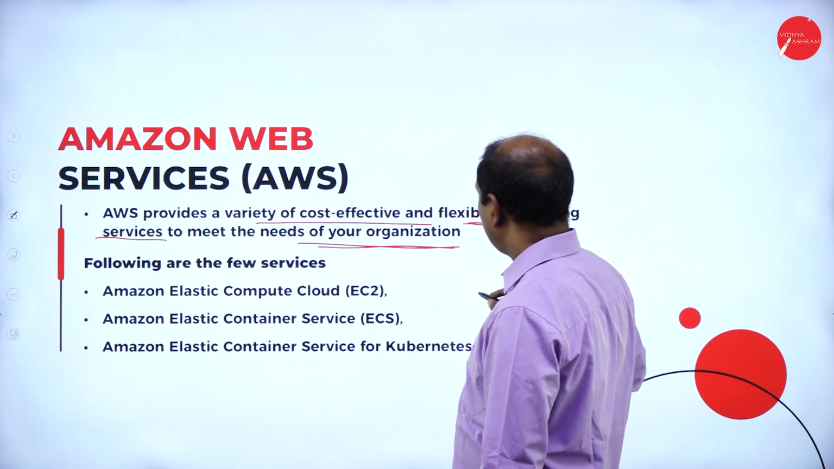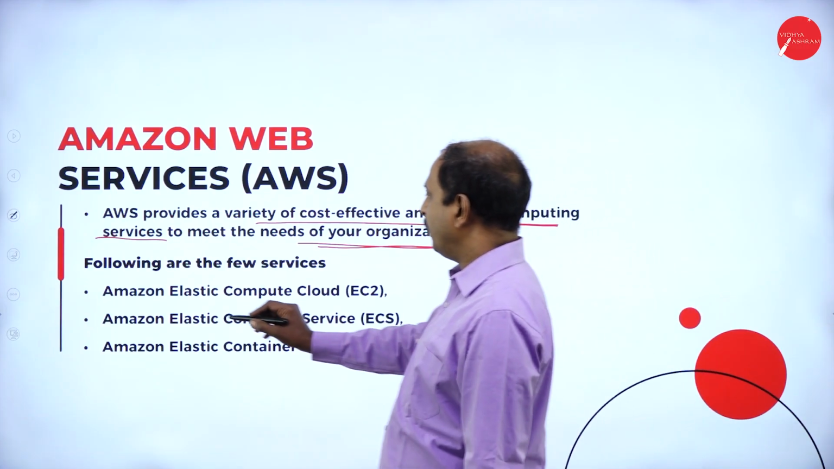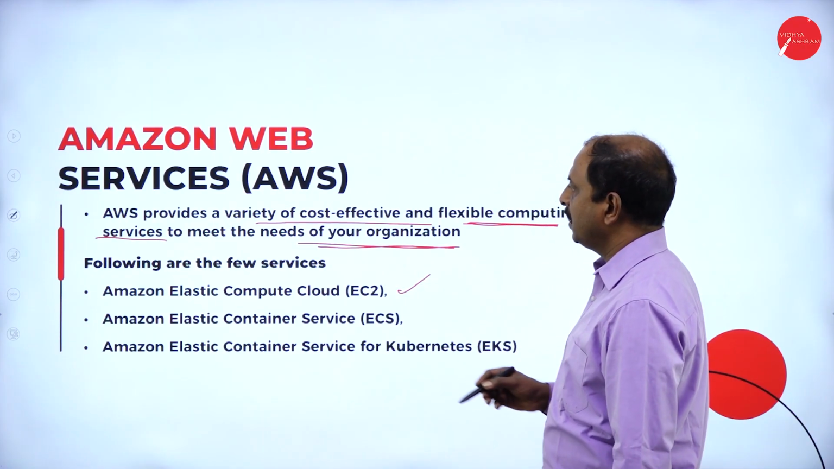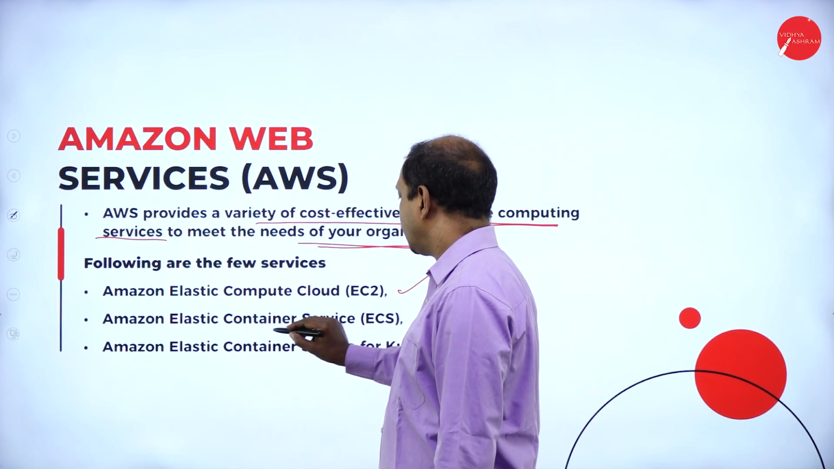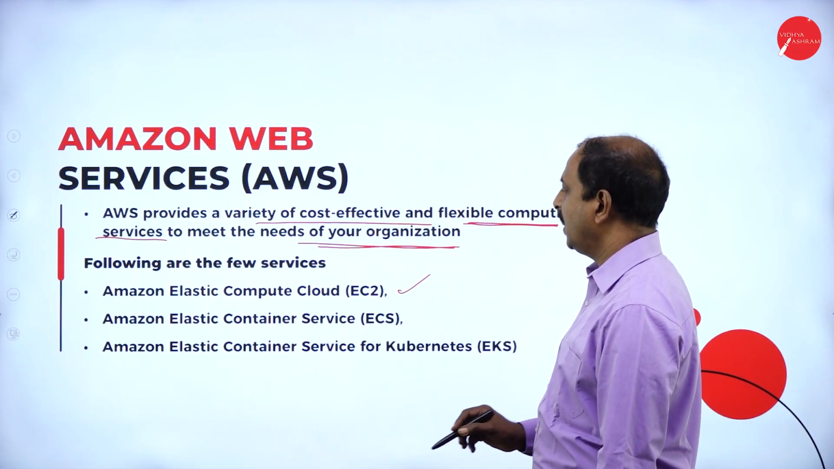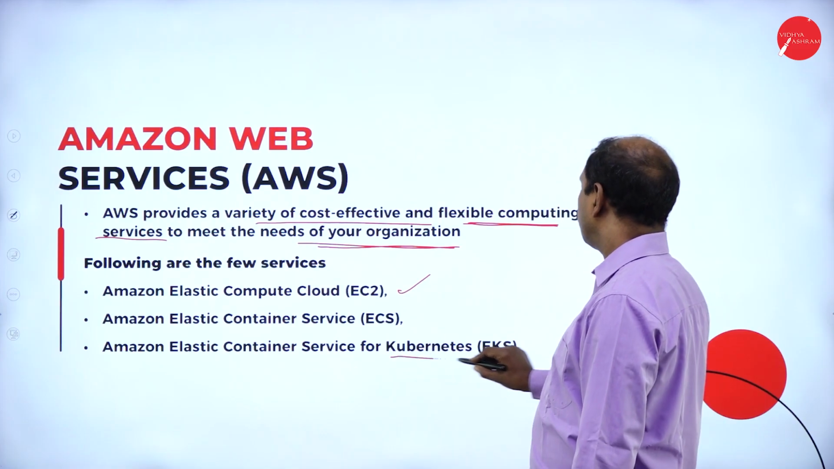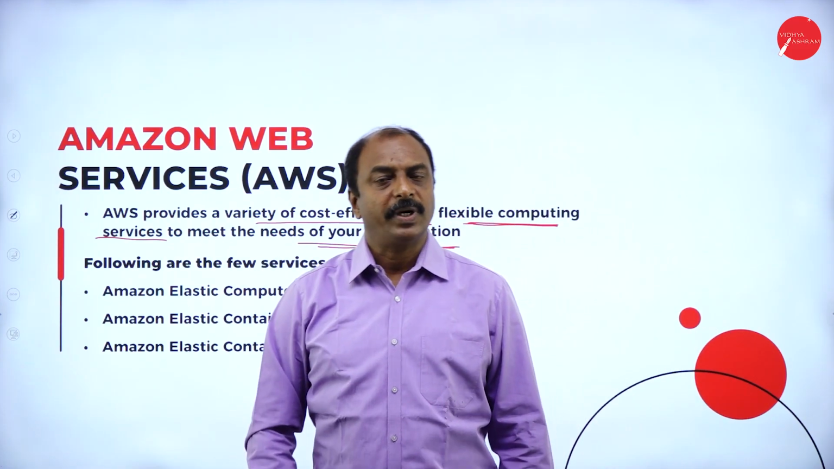Here are a few of the services provided by AWS. One is Amazon Elastic Compute Cloud. This is the EC2 service. It is one of the computing services. The next one is Amazon Elastic Container Service, ECS, and Amazon Elastic Container Service for Kubernetes, EKS. These are a few different services provided by AWS from Amazon.